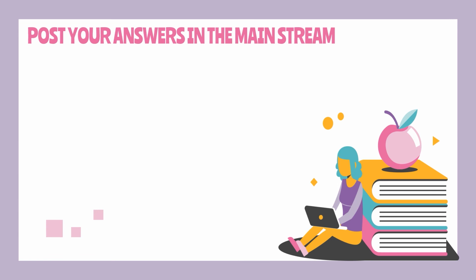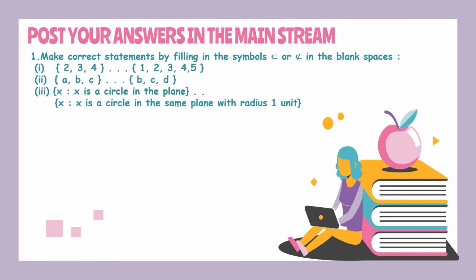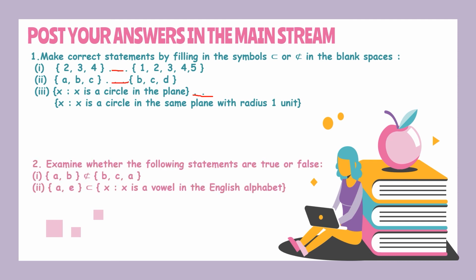Now it's time for you to check your understanding. I'm going to give you a few questions. Just work out the answers and post them in the main stream. Make correct statements by filling in the symbol, whether it is a subset or not. These 3 questions here you have to fill in. Your second question is, you have to say whether it is true or false for the subset. Got it, children? Yes. So hope you will do it on your own and post the answers quickly.